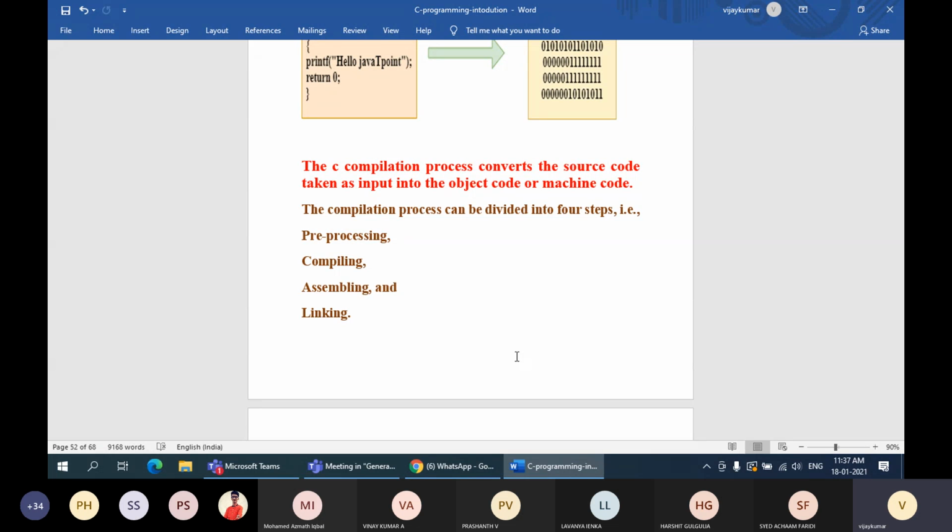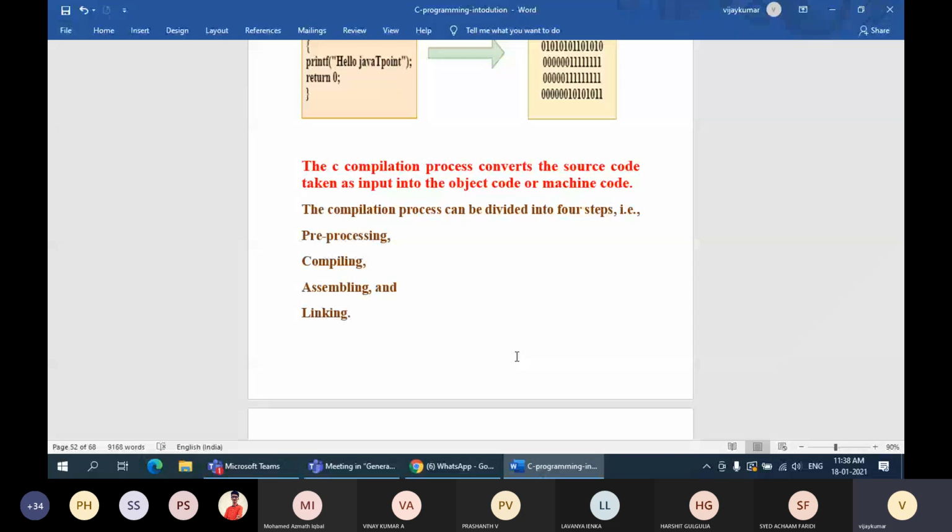So the first step is called pre-processing. The second step is called compiling. The third step is called assembling, and the fourth step is called linking. What is this pre-processing? What is this compiling? What is this assembling? What is this linking?